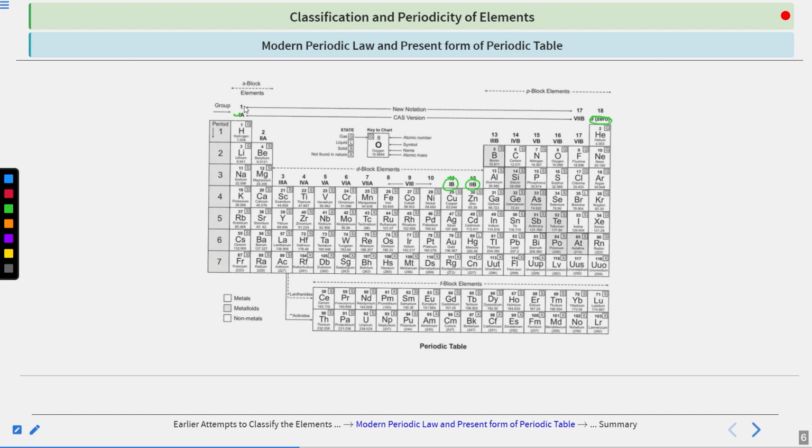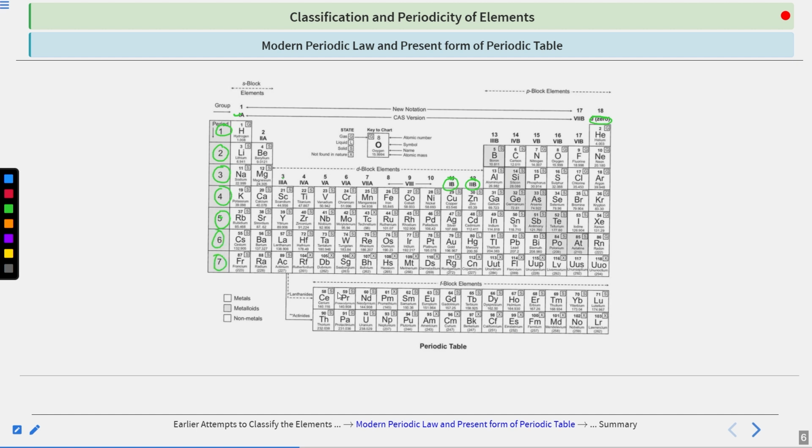The new way was that he numbered it like this: 1, 2, 3, 4, 5, 6, 7, 8, 9, 10, 11, 12, 13, 14, 15, 16, 17, 18. As simple as that, right? So there was now no confusion of groups and subgroups. So there are a total of how many groups? You can see very clearly, there are a total of 18 groups, right? Then what about the periods? You can see here there are 7 periods: 1, 2, 3, 4, 5, 6, and 7.